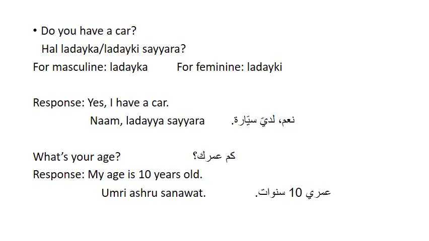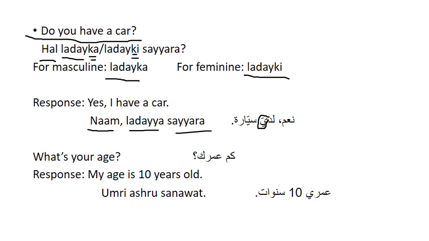Do you have a car? Since this is a yes or no question, we should start with hal. The word have means لدي. Because here we have you, we say لديك for the masculine and لديك for the feminine, and the word car means سيارة. The response, yes, I have a car, which means نعم لدي سيارة. So we cannot say لديك. Instead of putting the ka, we put here ya, لدي سيارة.